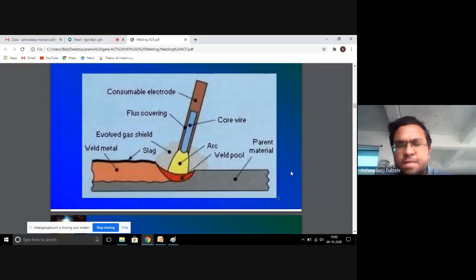My dear friends, electrodes have two types of classification: covered, that is coated, or non-covered, that is non-coated electrodes. In order to suppress the liberation of harmful gases, we provide certain coatings over the consumable electrodes, isn't it?